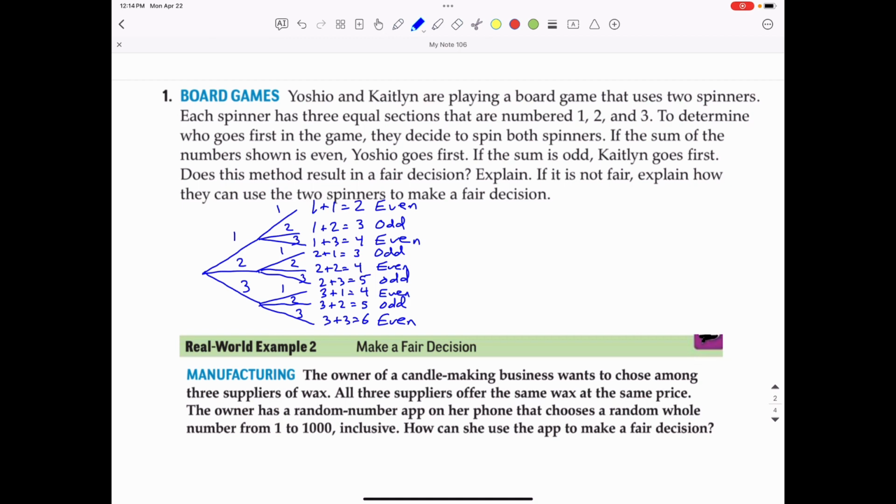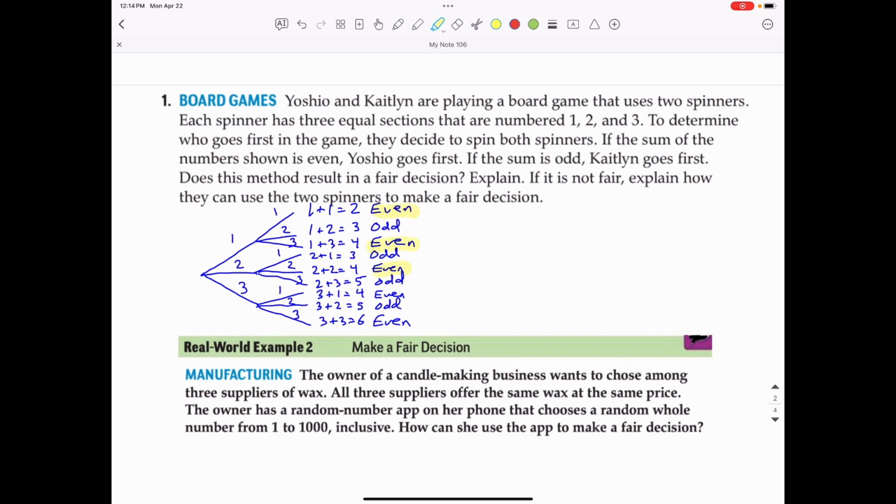There are 5 even sums, 1, 2, 3, 4, 5, right through there. So that means the probability of even in this case is 5/9, and the probability of odd, there are 4 odd sums, is 4/9.